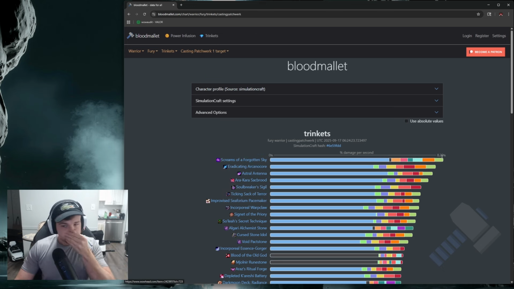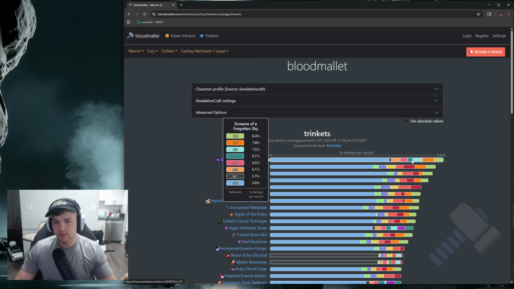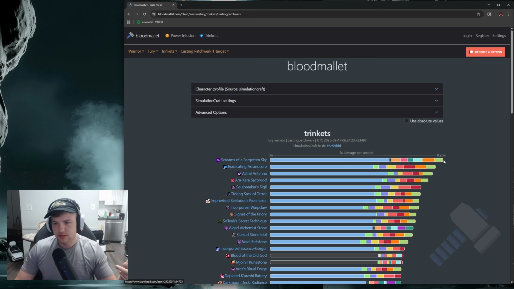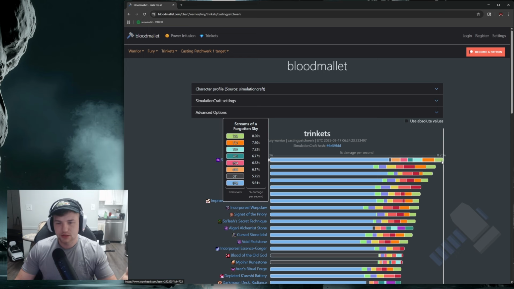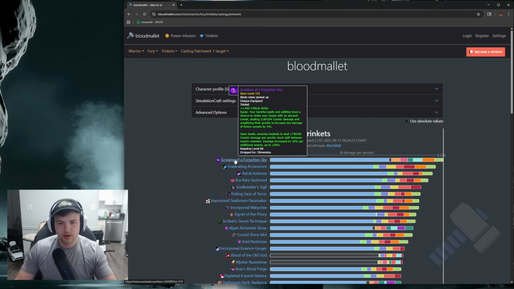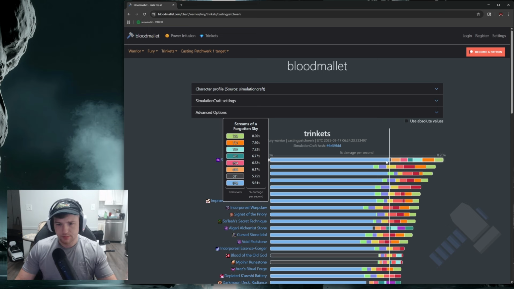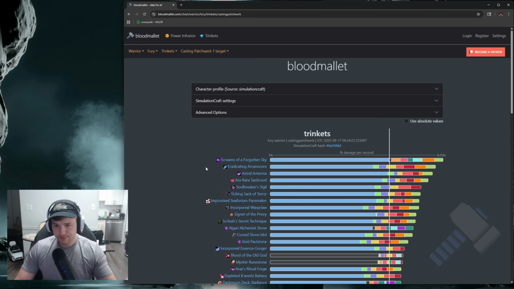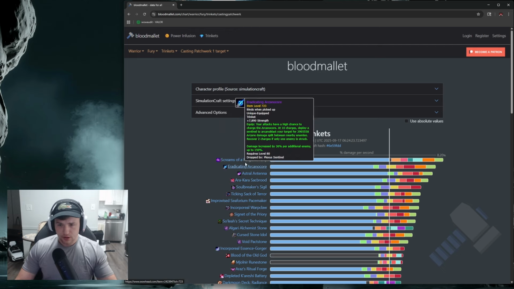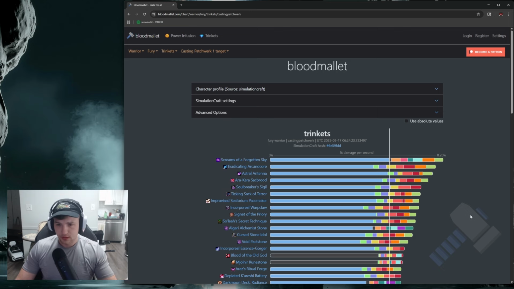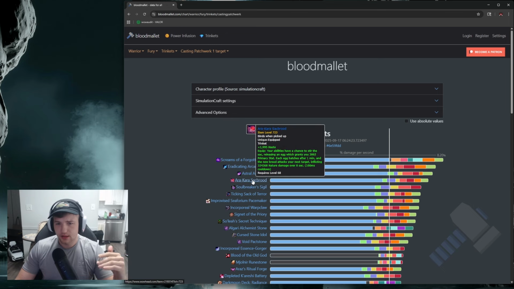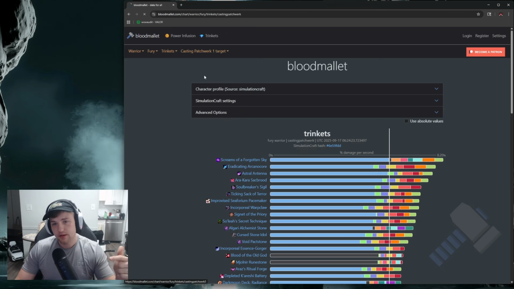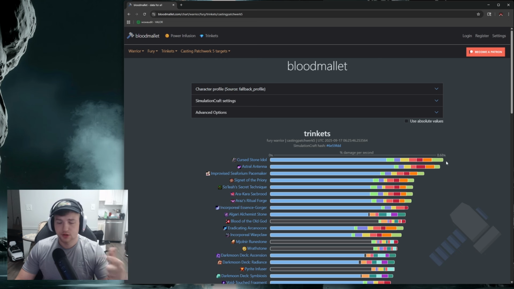Here, the different colors are showing you each item level. So green is what you're looking at for damage for a 723 Screams of Forgotten Sky, and this blue down here would be a 678 item level one. You can see here that Screams and Eradicating Arcano Core are the top two trinkets. Then you've got Astral Antenna, Arakara. They lag behind a little bit in single target. But if you go to 5 targets, you could see Curstone Idol and Astral Antenna sim the highest.